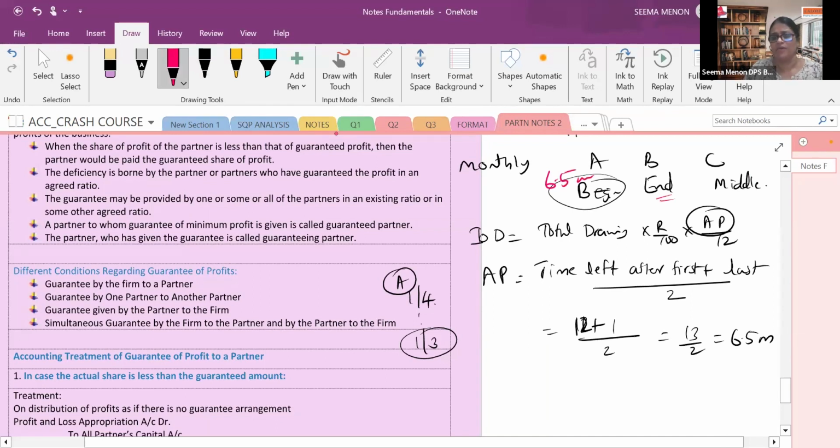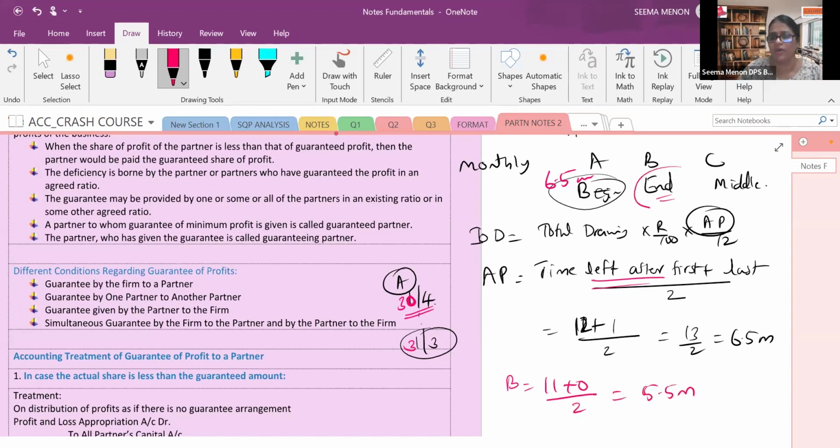Right? Now the end. End means every 30th April or so he is withdrawing, up to 31st March. Every month he is withdrawing at the end of the month. So for April no need to pay the interest. For time left after first withdrawal, you subtract the April month from 12 months. Time left is 11 months. Now after the last withdrawal, after 31st March nothing is left. What will come? 0. So 11 plus 0 upon 2, the answer is 5.5 months. So in case of B, our average period is 5.5 months.